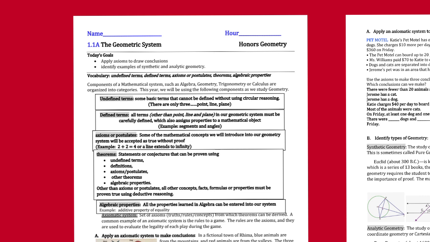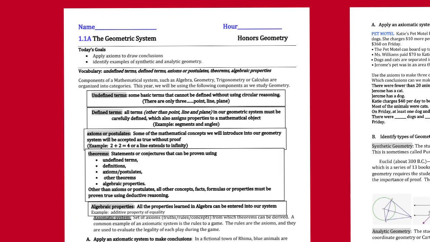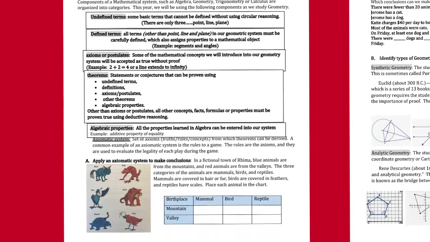And then also, as we go through geometry, we will have some axioms or postulates. And these are concepts that will be accepted as true without proof. So an example of that would be like 2 + 2 is 4, okay? And that would be something that we accept as true without proof. And then theorems would be statements or conjectures that can be proven, and we use undefined terms, definitions, etc., to help us prove those theorems.